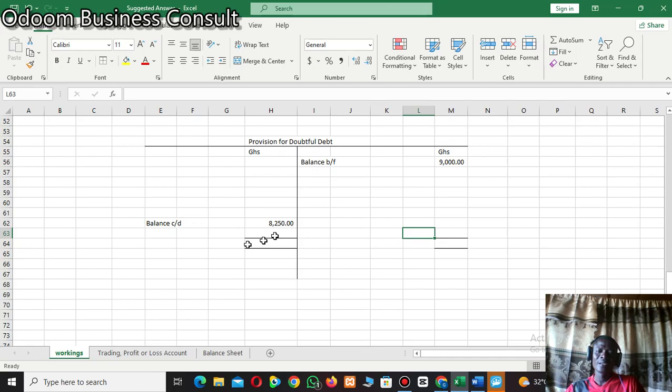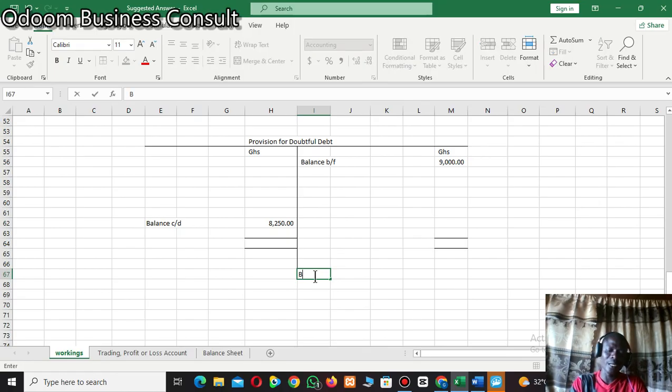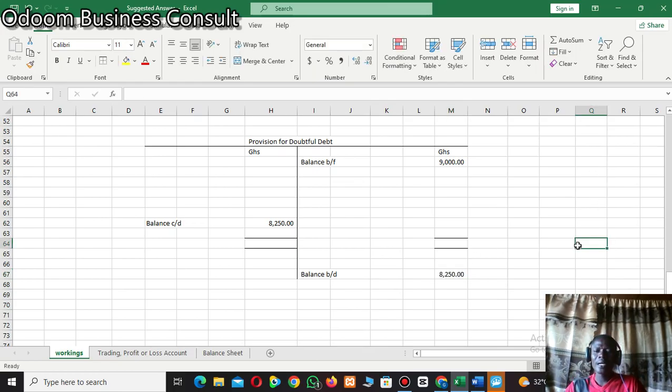Okay, so once you have the balance carried down at the left hand side, where do you think the balance brought down will be? It will be at the credit side of the account. So here you write balance brought down, which will be taken to the balance sheet. Okay, so it is easy and simple, and I believe you know how to balance off an account. Now it is time for us to balance the account.